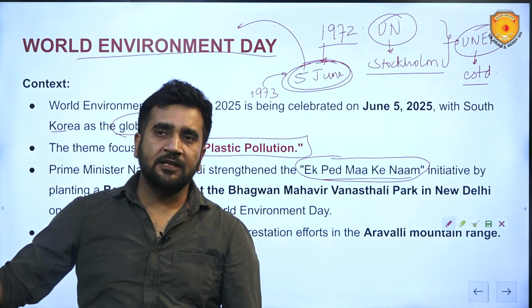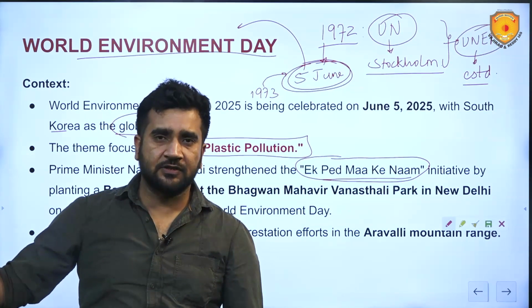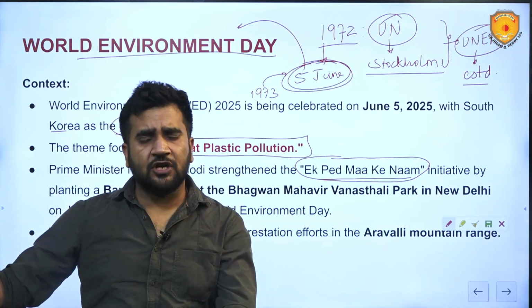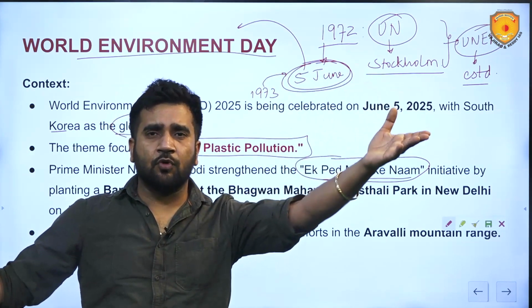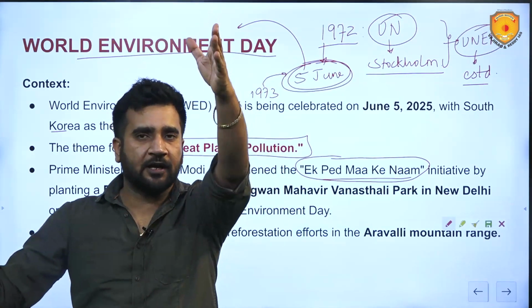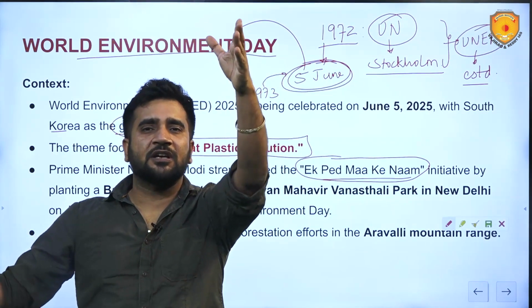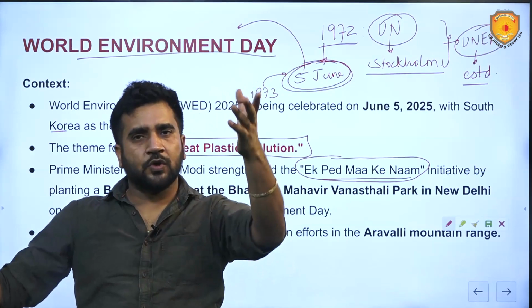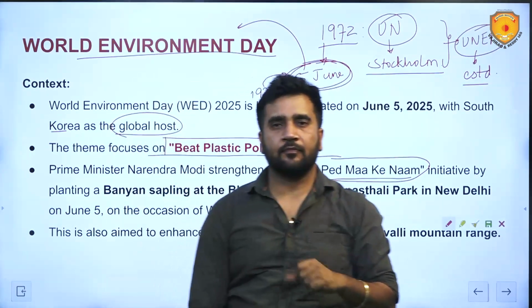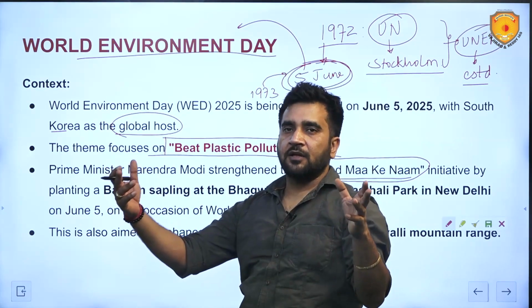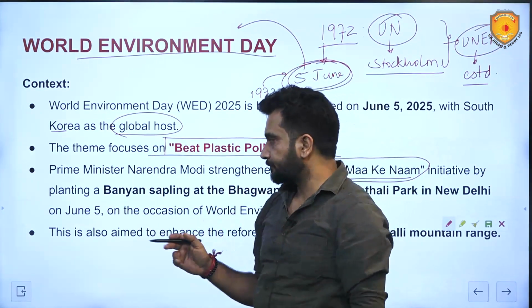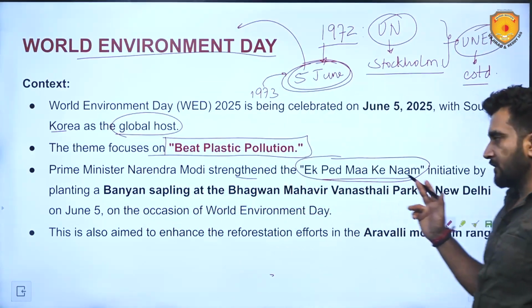He planted saplings, and wherever he goes on foreign visits, he makes sure that he plants a sapling there as well. In fact, S. Jaishankar also, last year when he went to the Maldives, planted a sapling under this initiative. He visited Pakistan last year for the SCO summit. There also, in the Indian embassy, he planted a sapling under this initiative. So they want to spread the awareness of planting trees and having an emotional connect with that as well. Prime Minister Modi strengthened this with that.